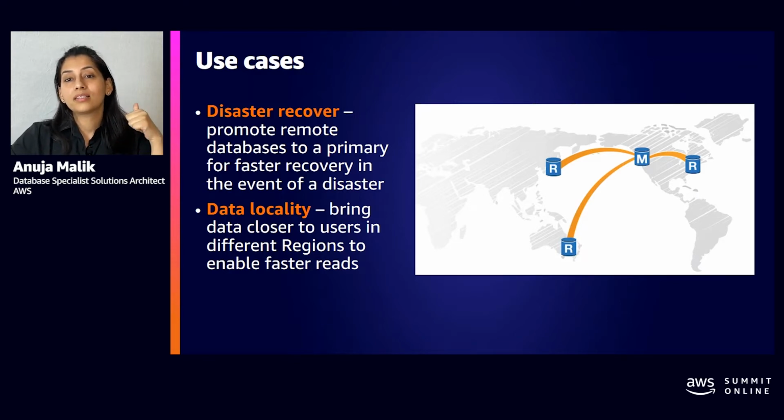The primary one is disaster recovery, to help our customers protect against regional outages with minimal data loss and with minimal failover time. So let's say if they do have an outage, and by an outage, I don't necessarily mean that an entire AWS region going down, but realistically speaking, an outage could be, let's say, a network issue in your VPC. It could be a performance issue in your primary region, or it could be that you implemented a change in your application layer and that has caused a bug, causing all your application to go down.